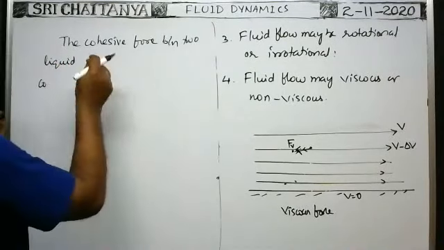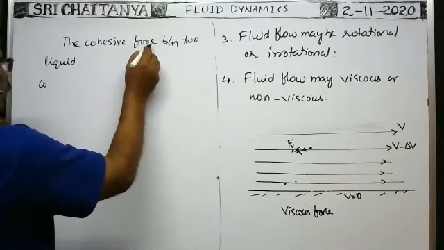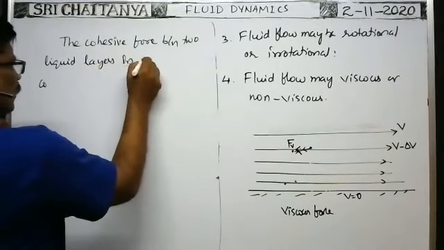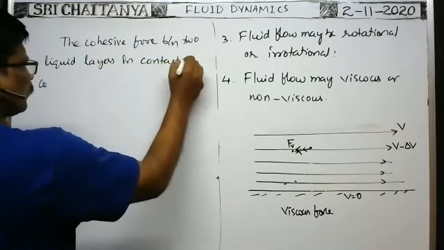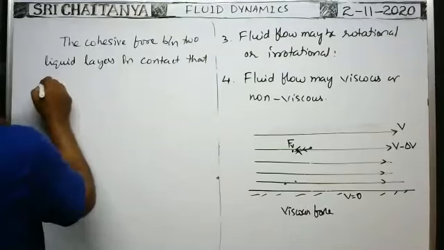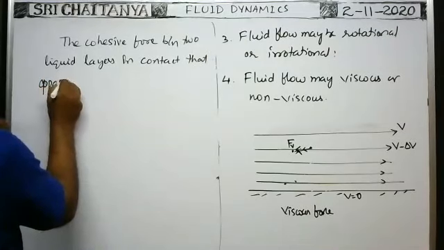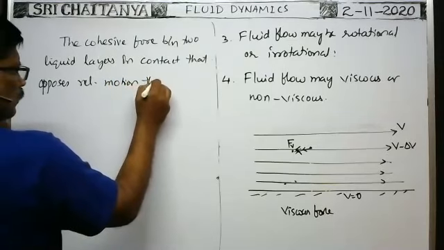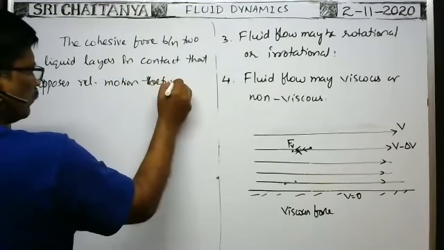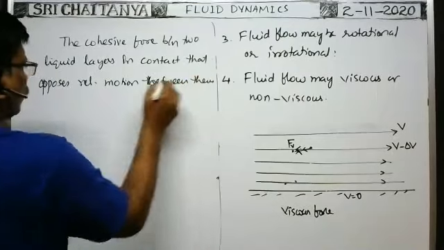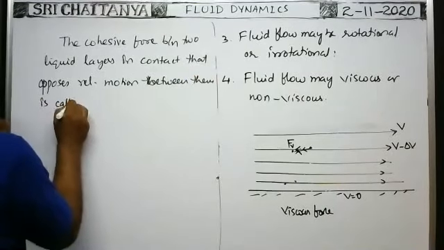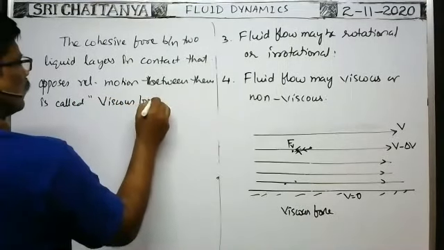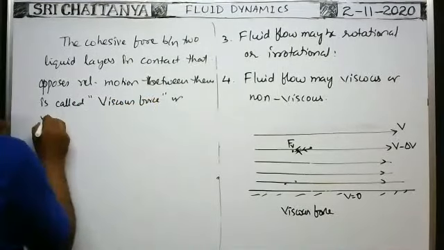That is called the viscous force in case of liquid. The cohesive force between two liquid layers in contact that opposes relative motion between them is called viscous force or viscous drag.